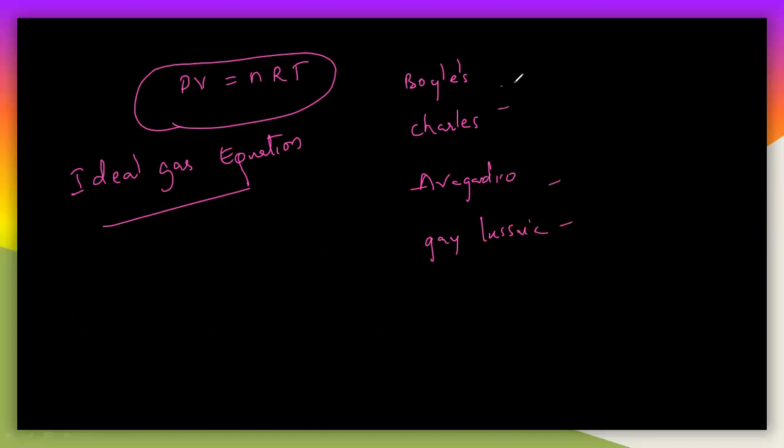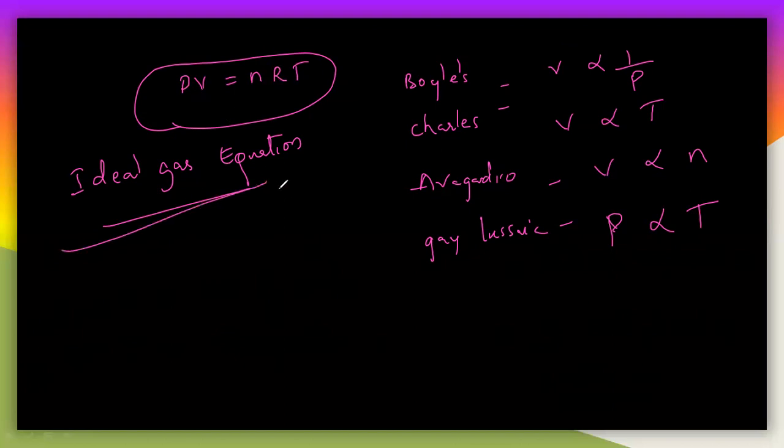You need to understand these four laws. Boyle's law means V is inversely related to the pressure, Charles law means V is directly related to the temperature, Avogadro law means V is directly proportional to n, that is the number of moles, and the Gay-Lussac law means P is directly related to the temperature. So these four laws you have to understand here. By those laws, we will get this particular equation, which is called the ideal gas equation. What is ideal gas? What is non-ideal gas? That I will tell you in the next session. Okay.